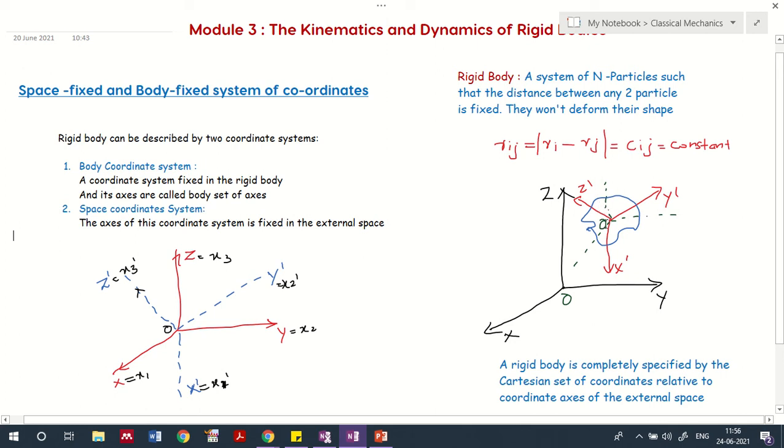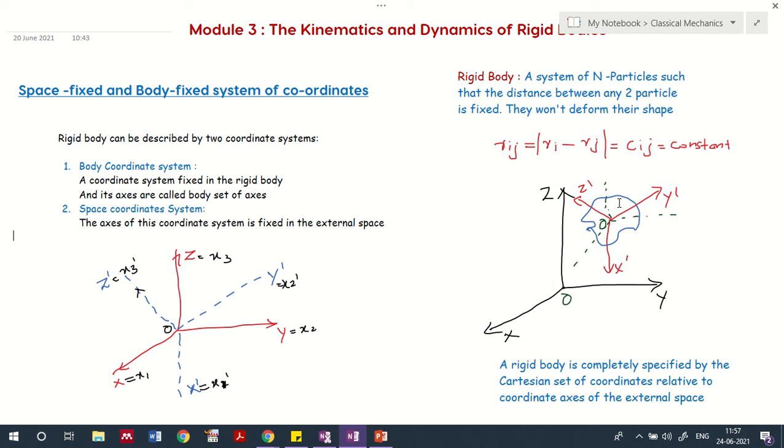Where we place our object, for example, if I hold a chalk in my hand and I am looking at it, then the actual space where my eye is located, you can imagine as the observer, and that is the x, y, z axis, and that is where the chalk is held.